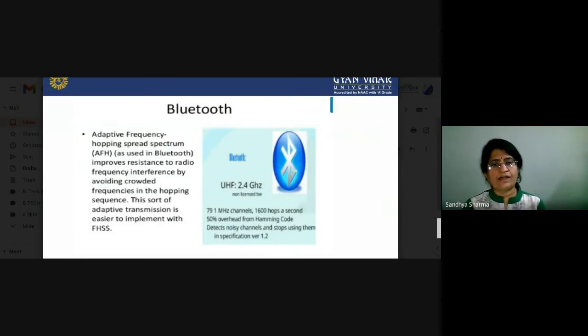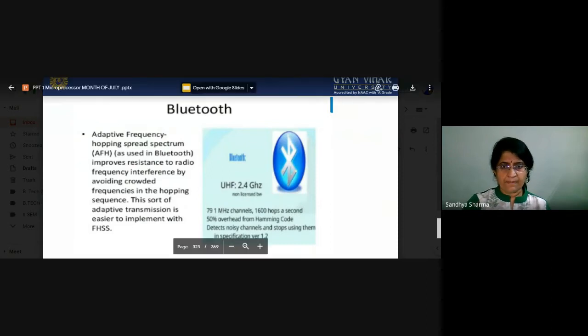This sort of adaptive transmission is easier to implement with FHSS. It works in the UHF range at 2.4 gigahertz, with 79 channels of 1 megahertz, 1600 hops per second, and 50 hertz overhead from Hamming code.